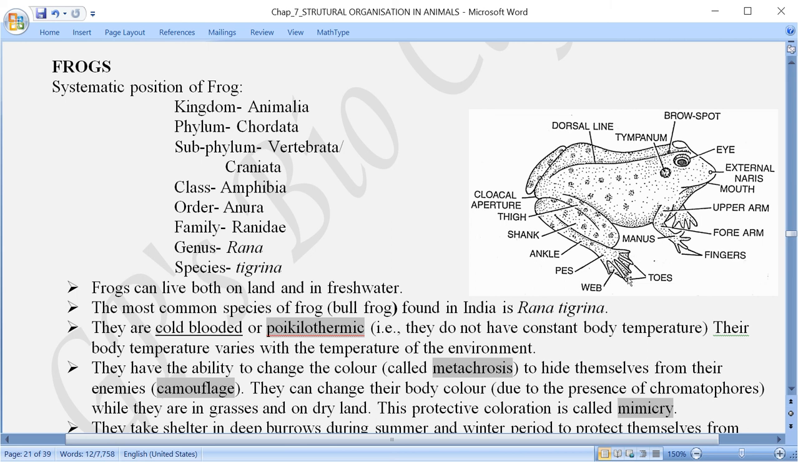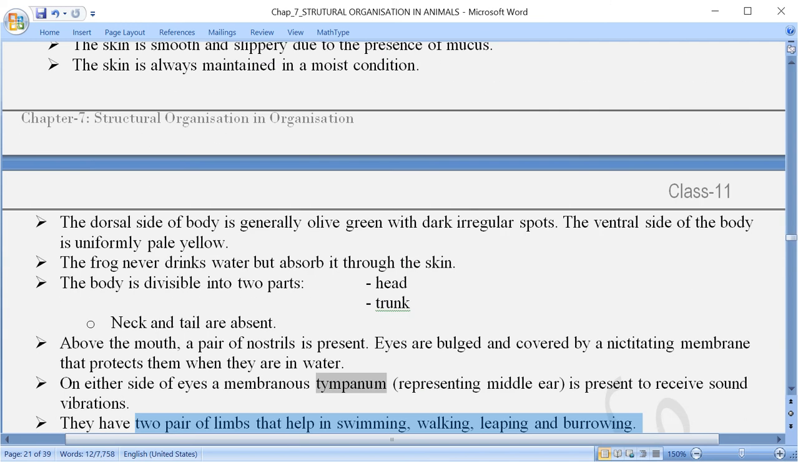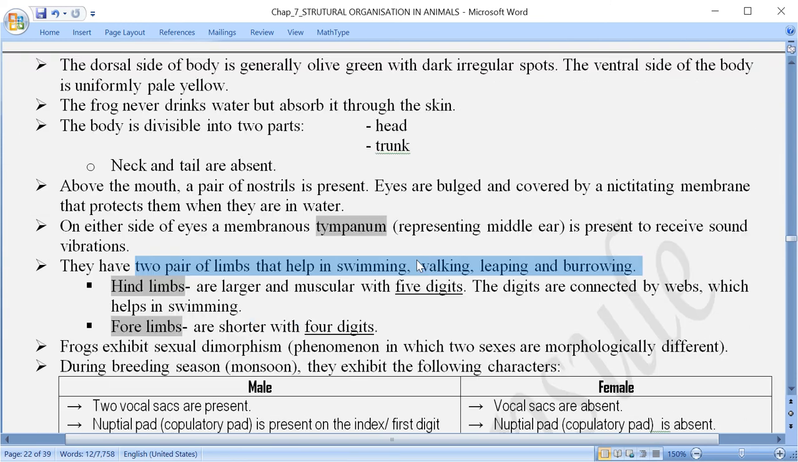And there is one more difference over here. In between the digits of the hind limb you can find a membrane, which is called a web. So what happens, the surface area because of the presence of web is increased here, and it is used generally for swimming when they are inside the water. So once again, hind limbs are first of all larger and muscular, and they have 5 digits, and these digits are connected by webs which help in the swimming process.